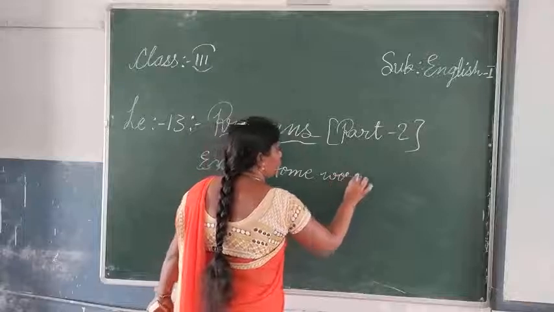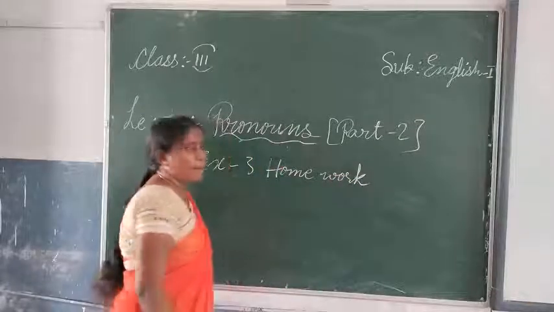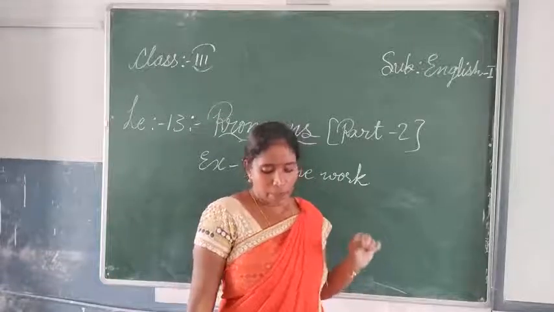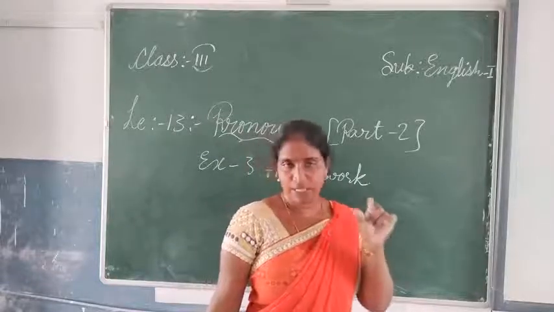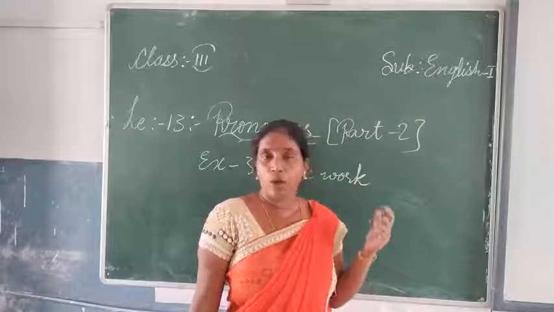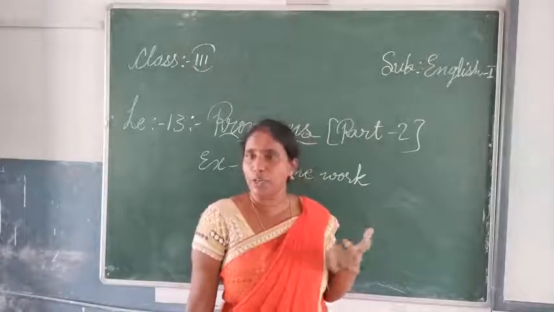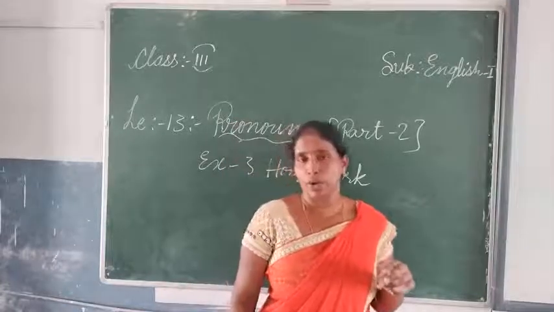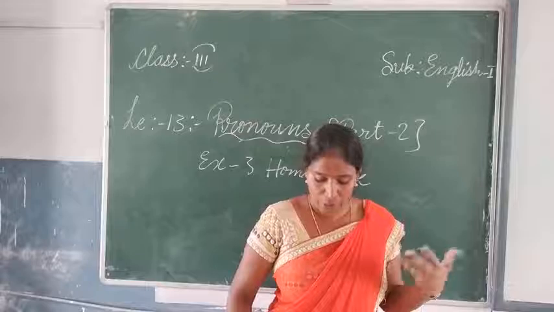You can do this puzzle on your own. You have to make sure that you do it by your own. The possessive pronouns are hidden in the puzzle, and you have to find them. We have discussed what the possessive pronouns are, so you have to recall that and see where these possessive pronouns are. You have to do it by yourself.